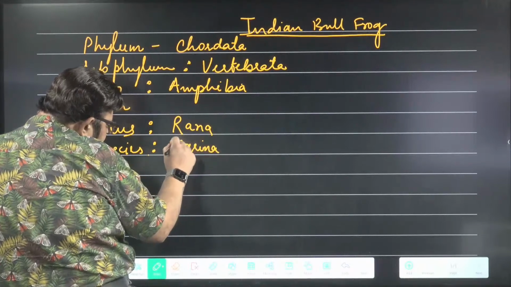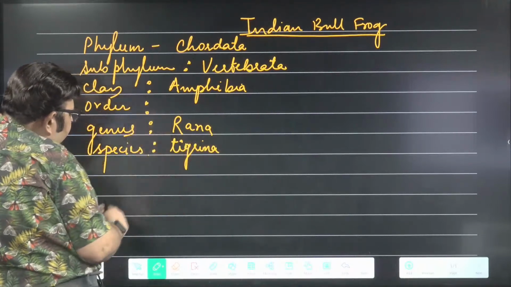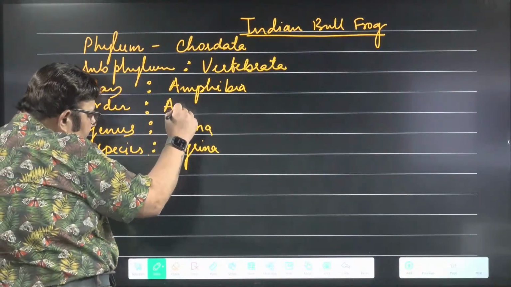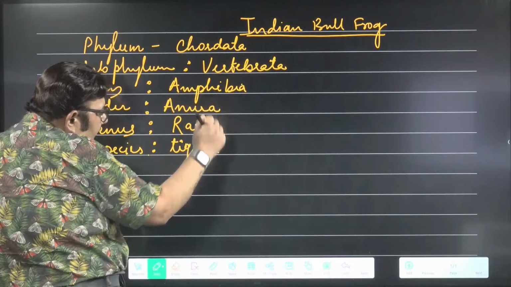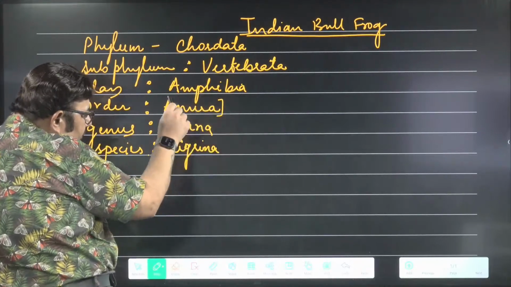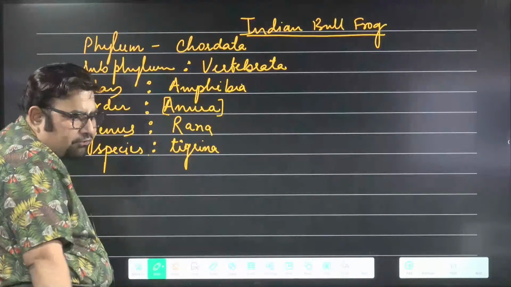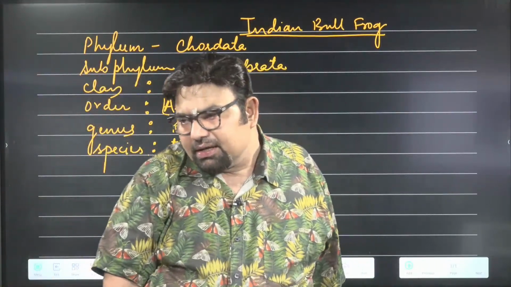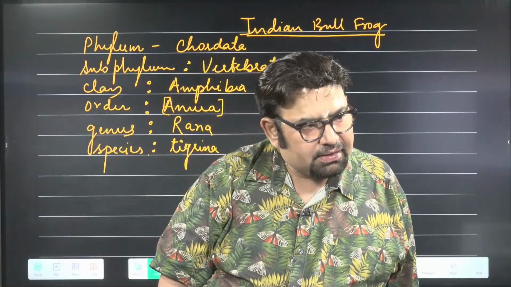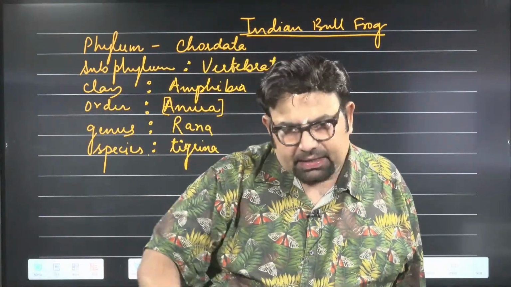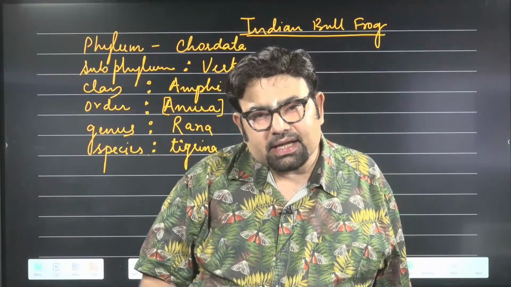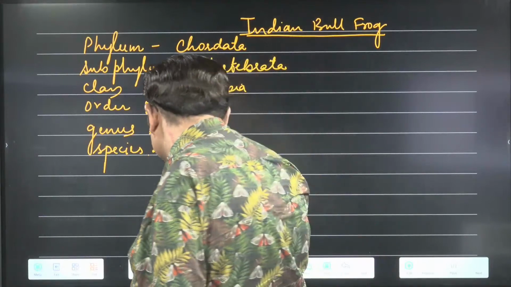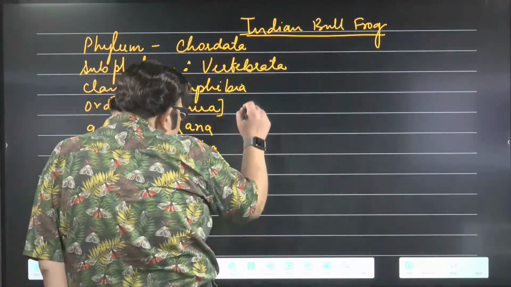Rana tigrina. Now I tell you how to remember the name of the order. The order name is Anura. I think this is a new name for most of you. An means absent, Ura means tail. That means there is no tail; it means tailless.